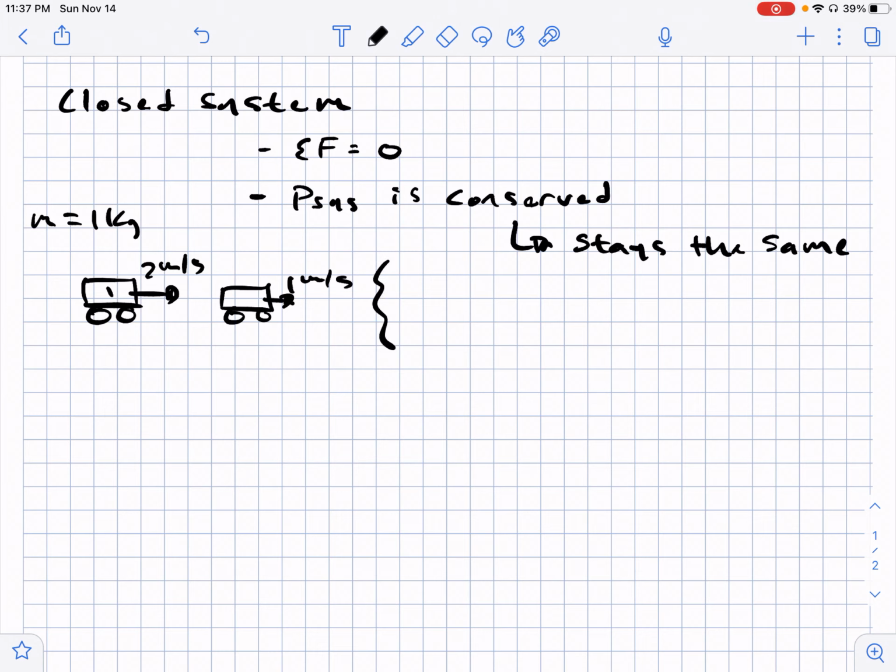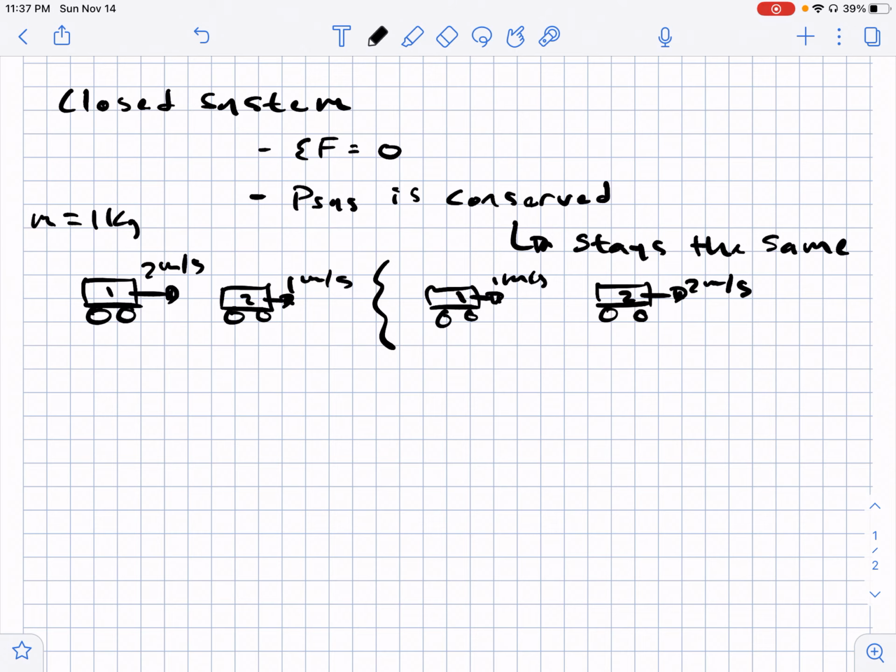And they end up colliding, and the first cart, after the collision, slows down to 1 meter per second, and the second cart speeds up to a velocity of 2 meters per second. Now let's look at each cart individually and then the system as a whole.